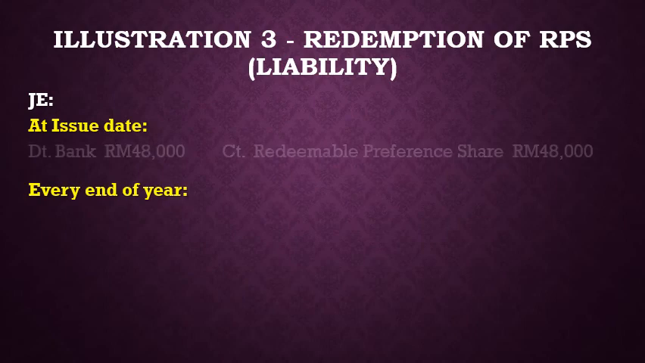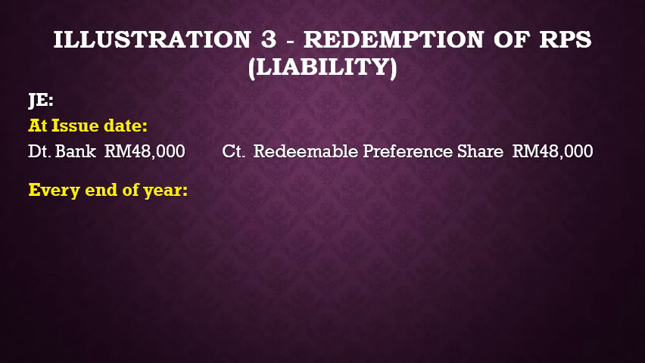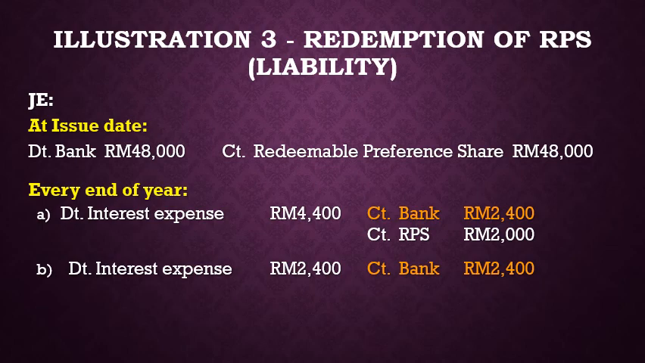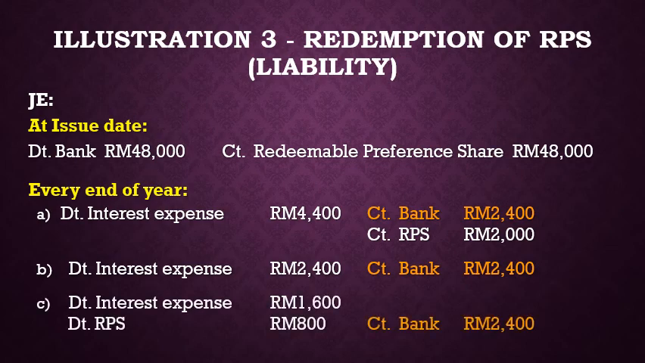So at issue date, we will debit bank to recognize the receipt of cash and credit redeemable preference share with the same amount. Every end of year, for price 1, we will debit interest expense account with 4,400 and credit bank account with 2,400, the fixed amount for dividend. For price number 2, no difference between amount at issue date and at redemption, thus we debit interest expense with the same amount paid as dividend. And for price 3, we debit interest expense at a lower amount than the dividend at 1,600 since we need to reduce the balance in the preference share account by 800.